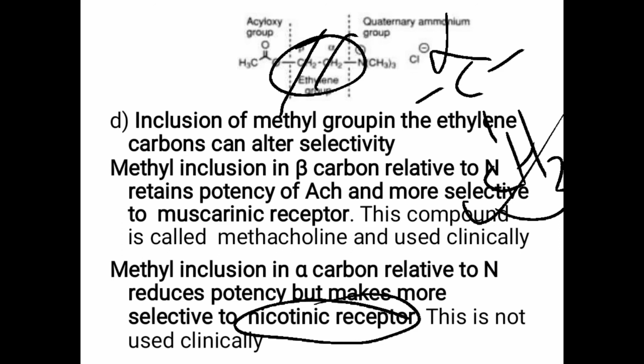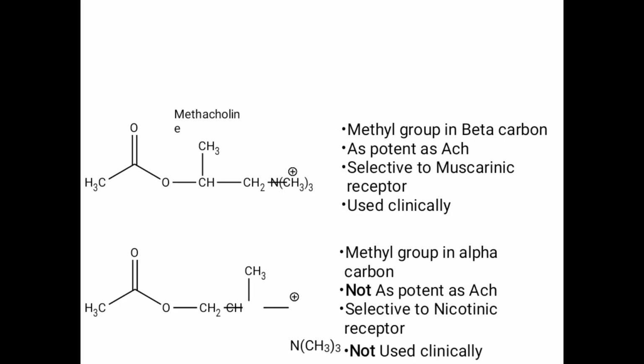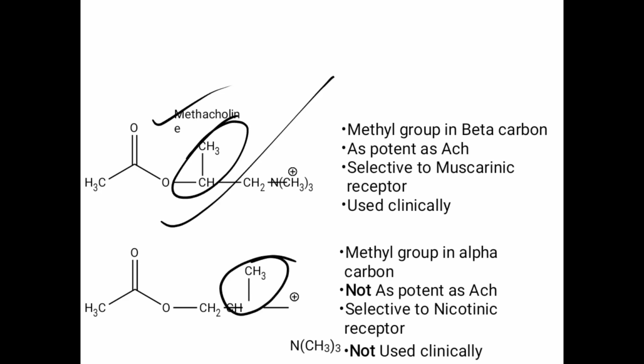So we have to add a methyl group on the beta carbon, and if such a methyl group is added, the drug has an asymmetric center and produces different isomers, out of which one isomer becomes more active as compared to the other isomer. So this is the beta carbon, the drug becomes methacholine. This is the alpha carbon, so the drug becomes more active towards the nicotinic receptor.